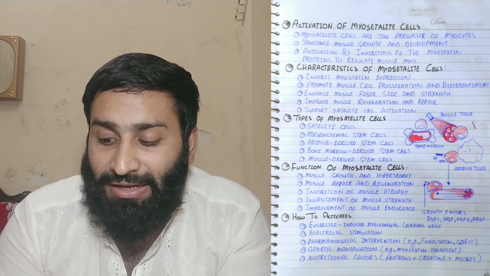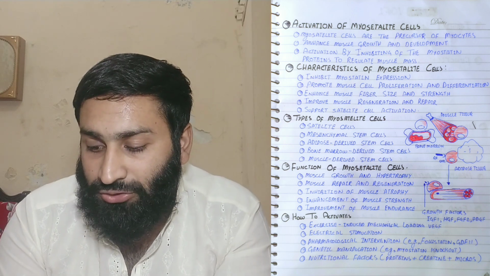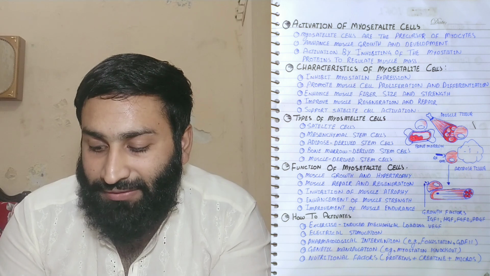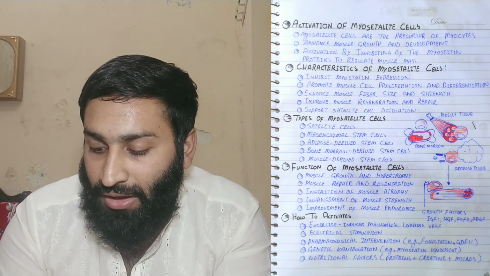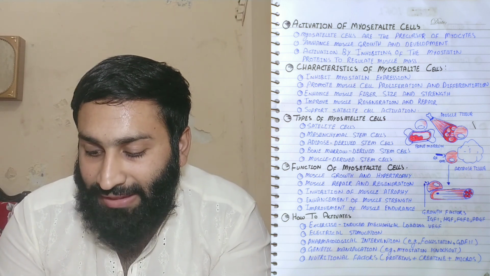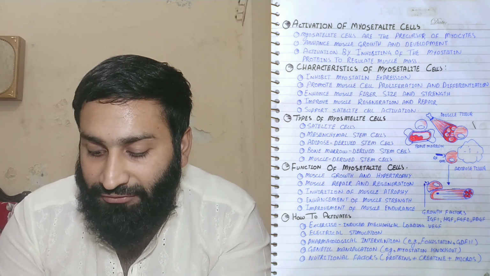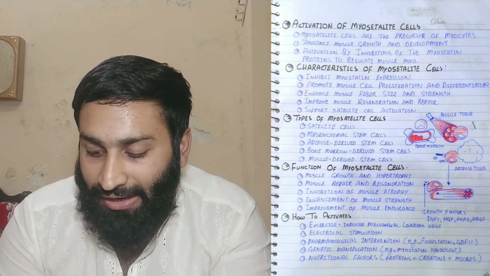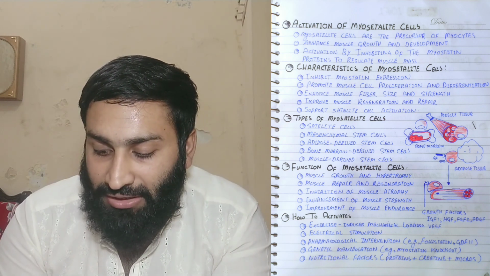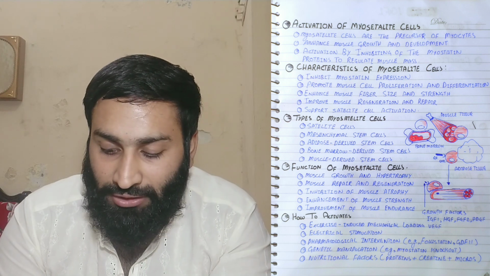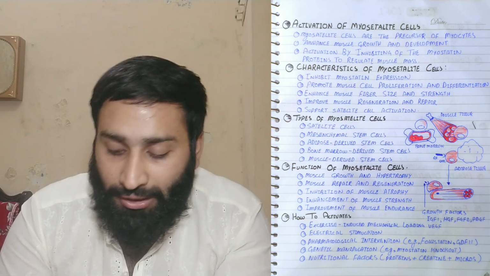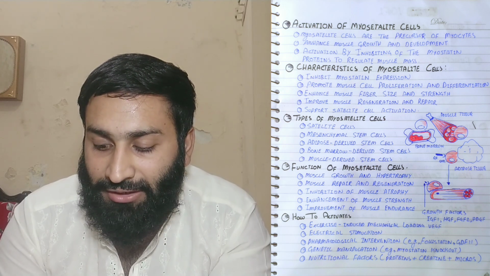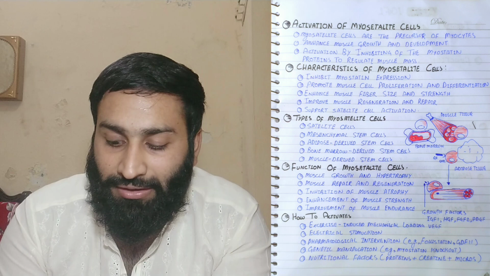The types of myosatellite cell are different. Here is a picture which shows the muscle tissue and the bone marrow. The growth factors are important for activation. The important growth factors are IGF-1, HGF, FGF2, PDGF and vascular endothelial growth factor. There are a lot more. Basically these are the growth factors. A lot of growth factors will activate the myocyte, the myosatellite cell.